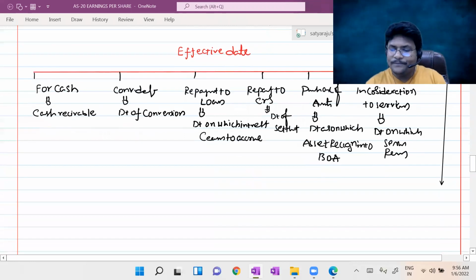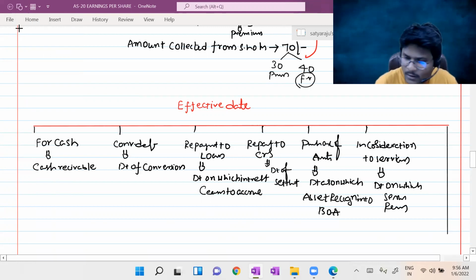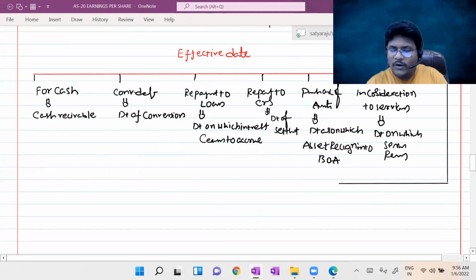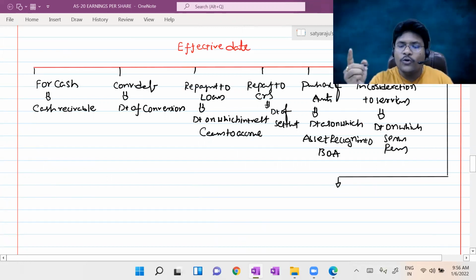So it is amalgamation. Actually, we learned amalgamation, right? So as per AS 14, you don't know. In the respective chapter, we will discuss in detail.